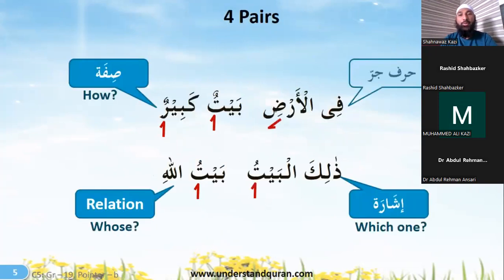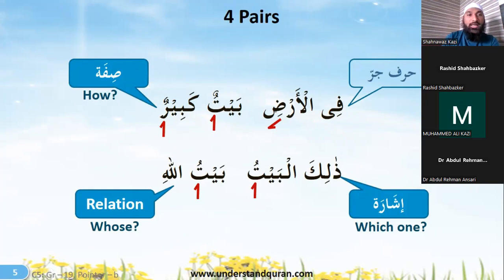Then we had seen four pairs. Harf jarr, which is a word followed by the preposition. So fil ardi baytun kabirun. Baytun kabirun is sifat mausuf, adjective and noun. Baytun is noun, kabir is adjective. Dhalikal baytu, this is the house. So this is isma ishara, dhalikal baytu. So we saw that the first part does not change any i'rab, only the second part will change i'rab. Baytullahi is the relation, that is mudaf, mudaf ilayhi.